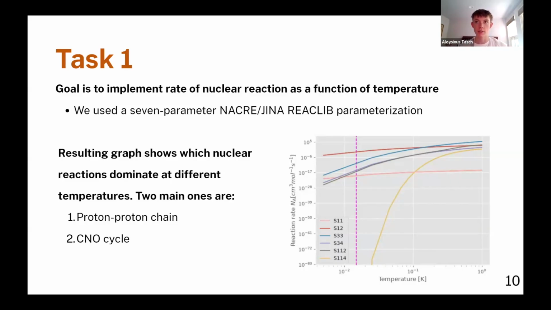And remember, it's divided by 1 billion. And the dotted line here marks the approximate temperature of the center of our sun. Yeah, so kind of crazy.